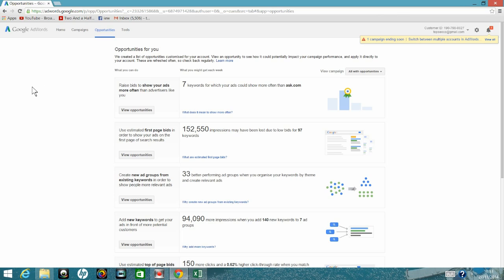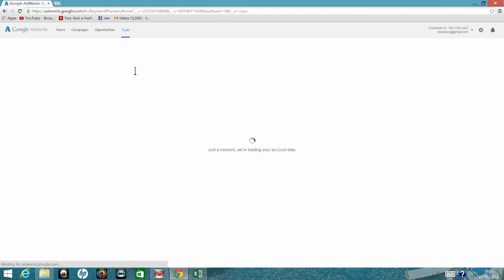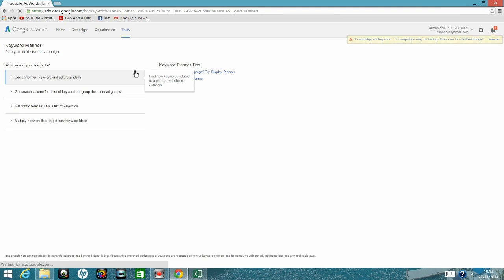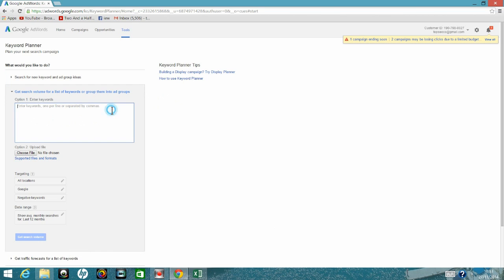Great, so once we're in Google AdWords, we will head over to Tools and to Keyword Planner. Once we're in the Keyword Planner, we could look at the volume for Ecuador.